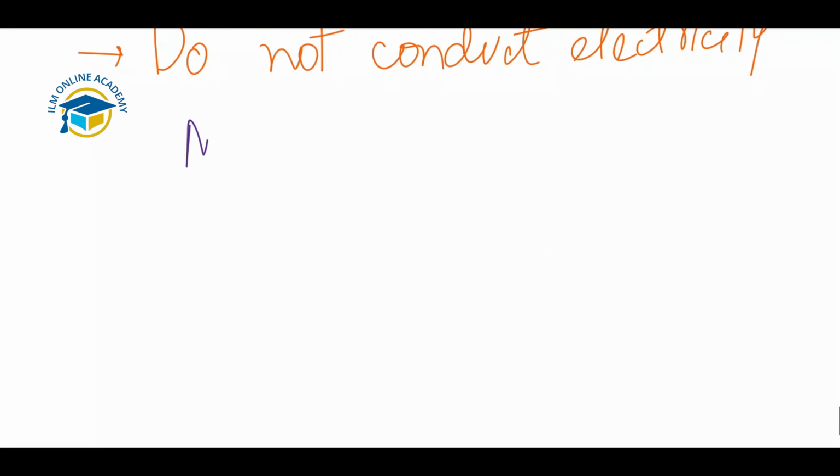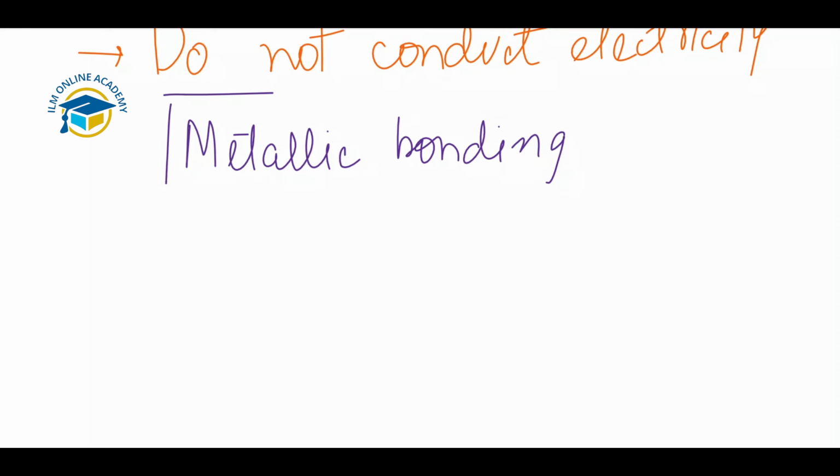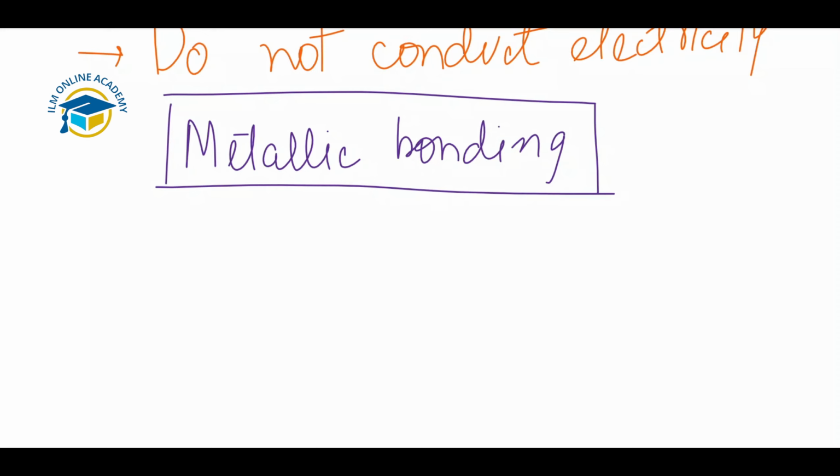Okay, so now this is the third type of bonding that we will discuss today. This is about metallic bonding. Ionic bonding is between metals and non-metals. Covalent bonding is specifically for non-metals, and metallic bonding is related to only metals.